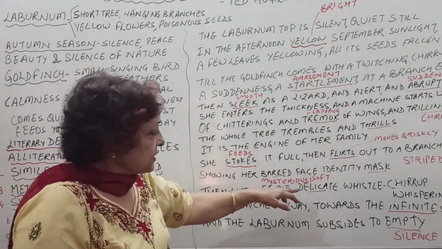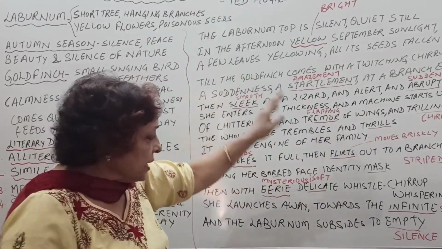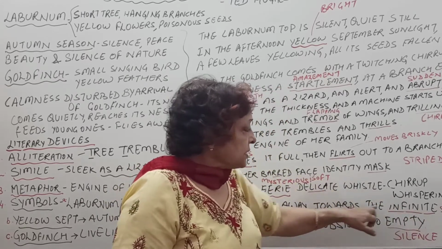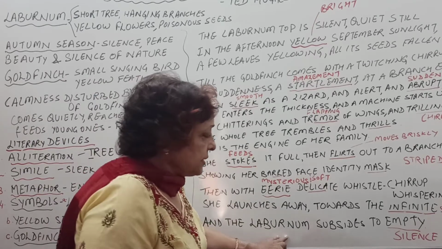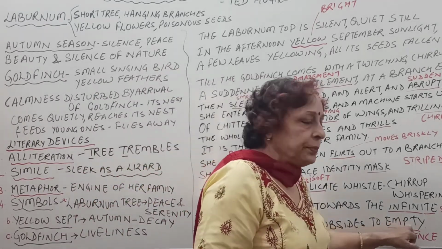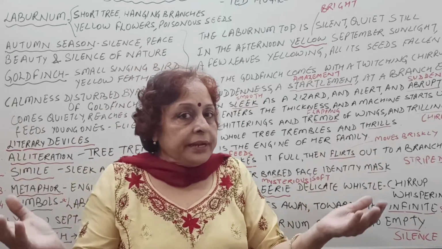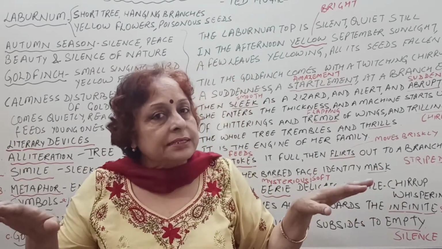So after feeding its young ones, it comes to the end of the branch from where it launches into the sky, towards the infinite, which means sky. And the laburnum subsides to empty. Empty means silence, no noise. The laburnum tree comes back to silence. There is stillness and silence again.